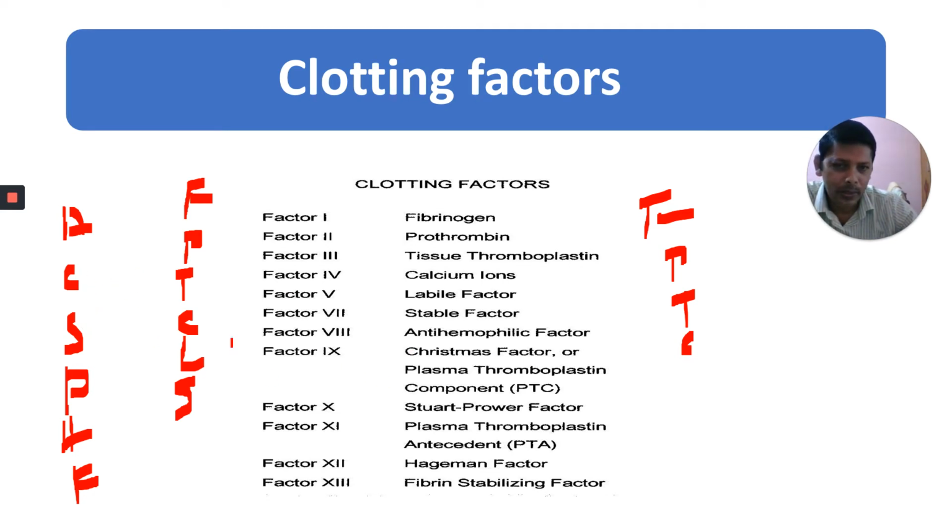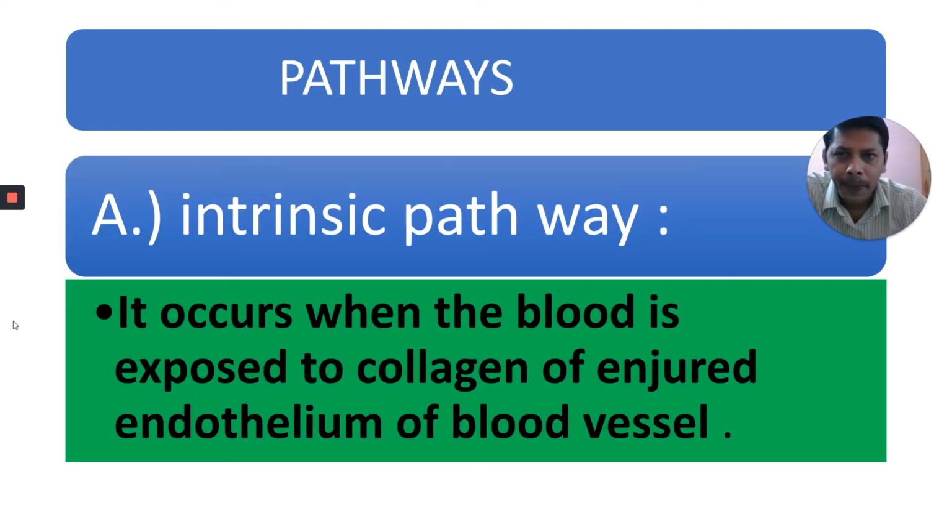Stewart Prower factor. Some people: plasma thromboplastin antecedent, PTA. Have: Hageman's factor. And F, fibrin stabilizing factor. With this trick, you can remember all these 13 factors. The 6th factor is not there.